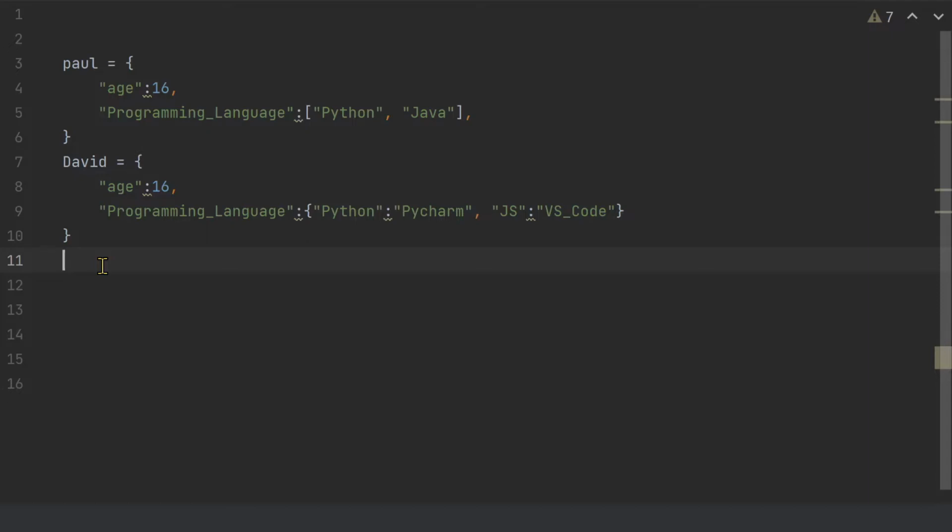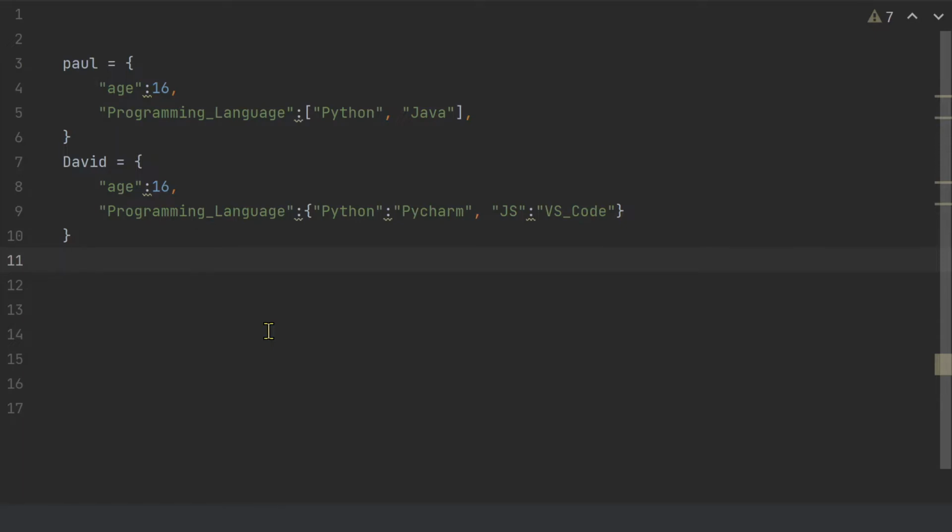Also, we could add lists. As you see in this example, we have a list over here. This key, which is programming language, has a value of a list, while this key has a value of a dictionary. Now, how to fetch values inside this nested dictionary?